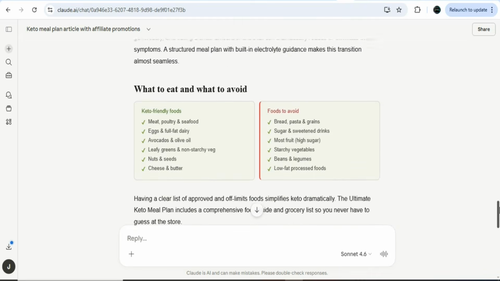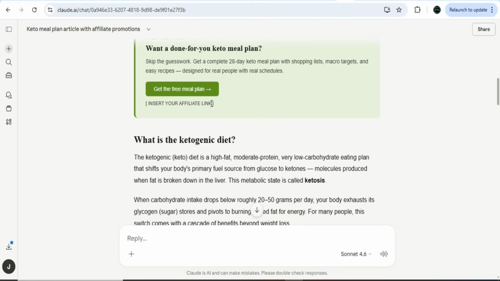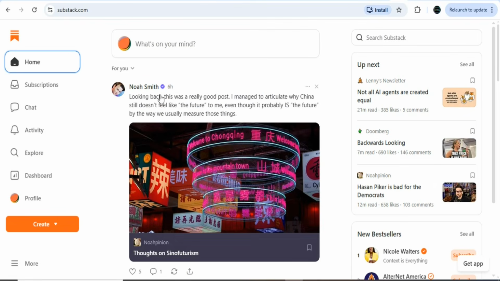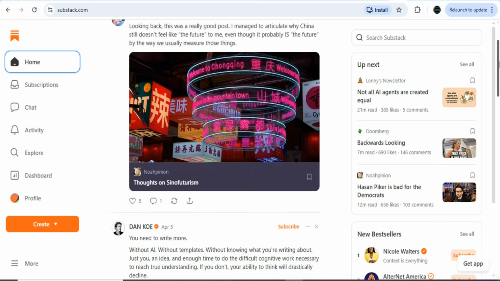In order for you to get many people to read this article and then take the action, you need to get a very good website where you can publish your article for free, and that website must have a lot of traffic so that you can get many people to read it. Alright, the website that we're going to be using to publish our article is Substack.com. Substack.com is one of the best websites where you can publish your article for free and then get a lot of traffic.